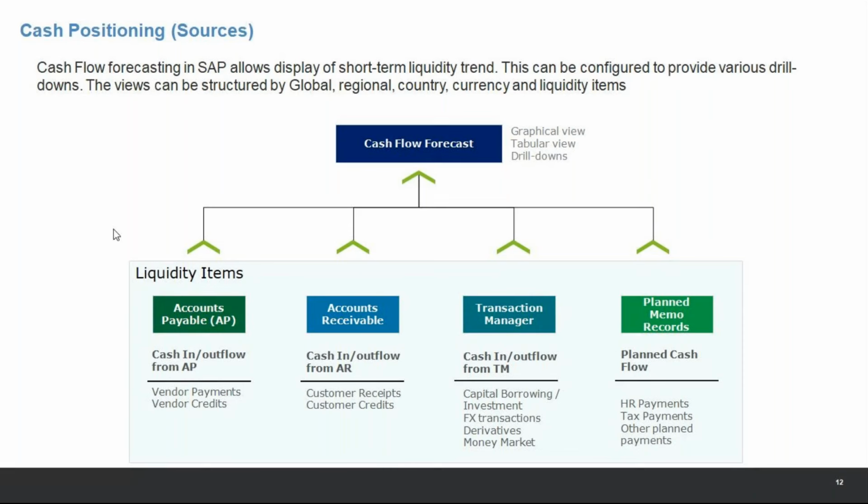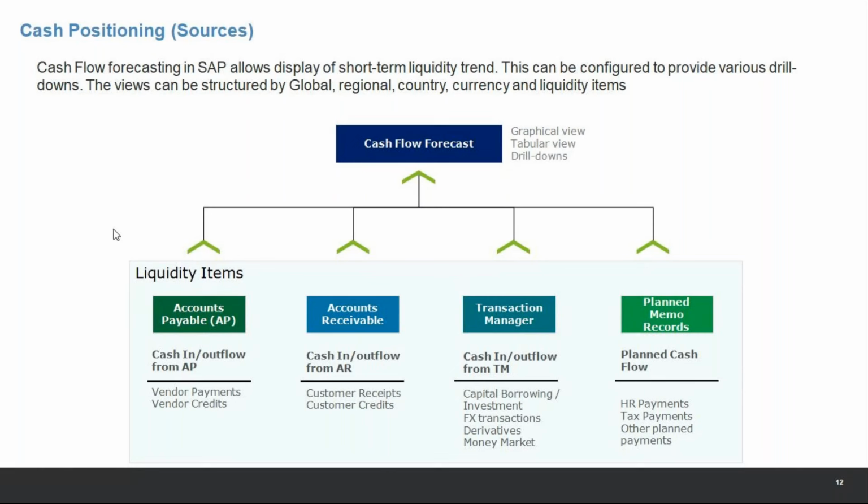If a treasurer has visibility of its cash, where its cash is lying, it is a huge profit to the organization. A company's treasury will always be successful if it is doing two or three things right, one of which is having visibility of cash at each point of time. We will go through the integration also, how it comes from various sources, from your invoice level, how this flows.